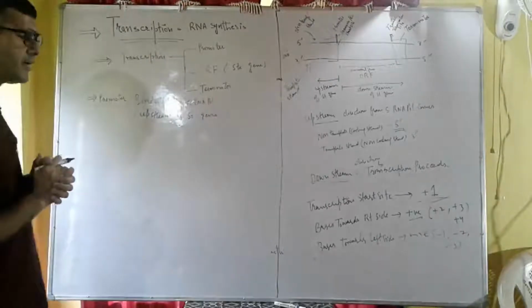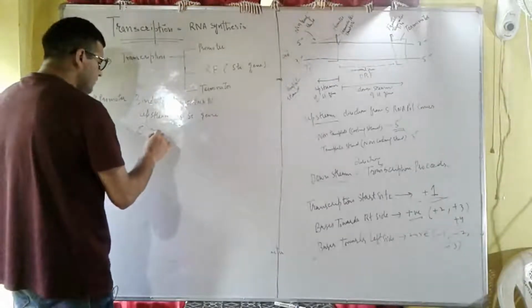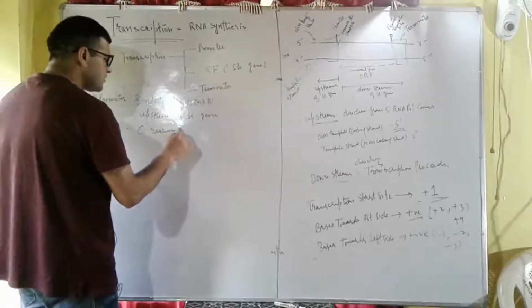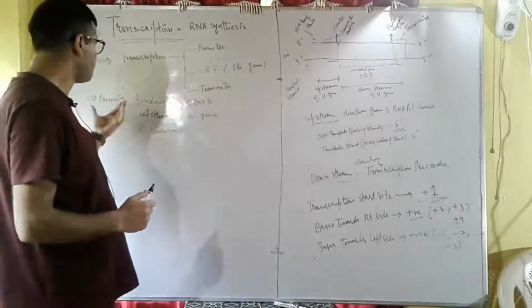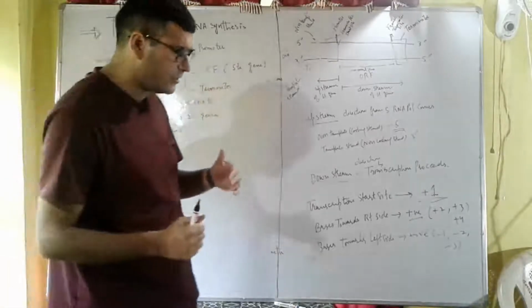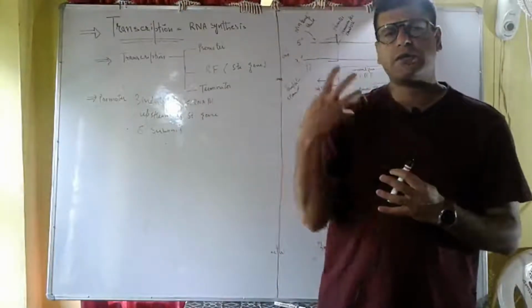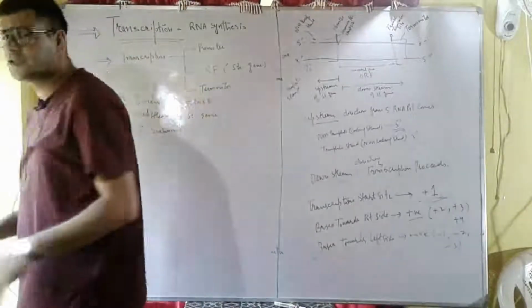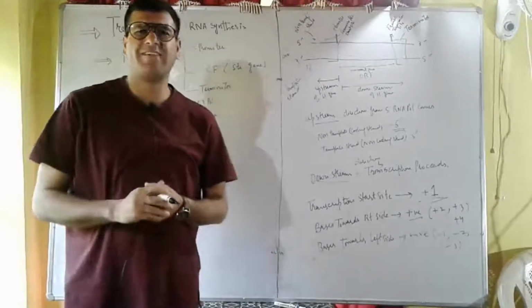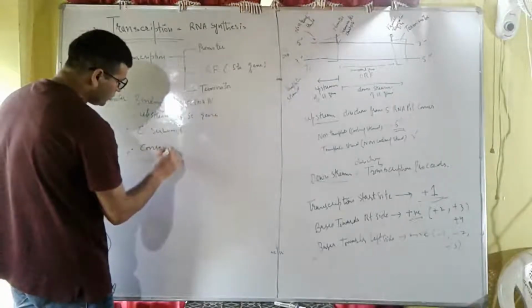I told you that in case of prokaryotes, there is a factor that is called the sigma factor, or sigma subunit. This sigma subunit helps in binding of RNA polymerase to the promoter. And in most cases, this promoter has a conserved sequence.